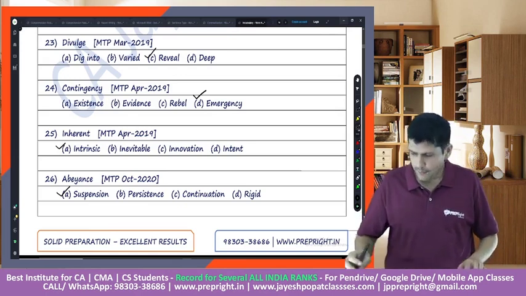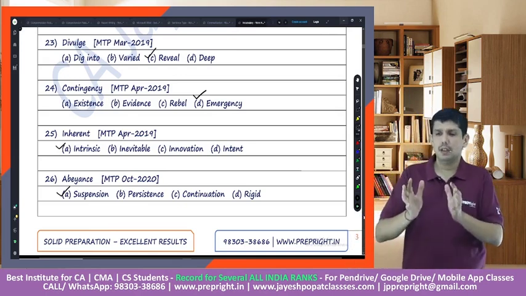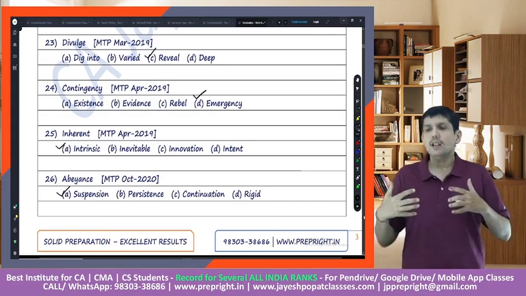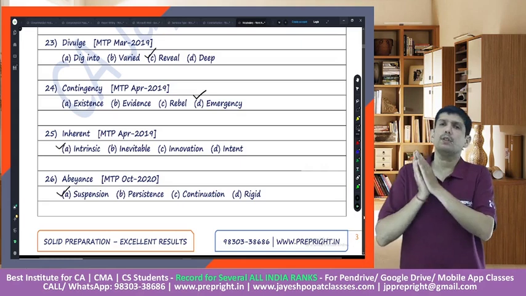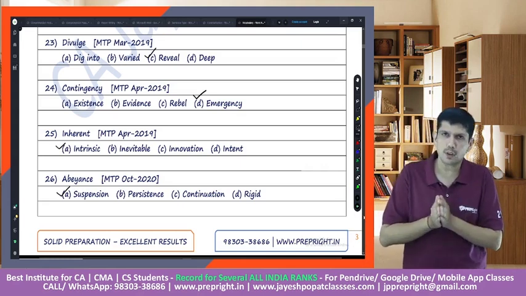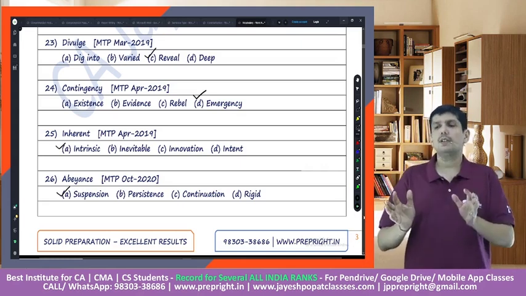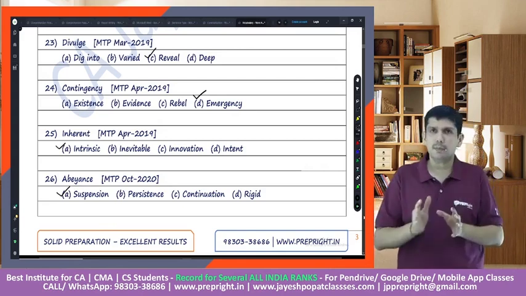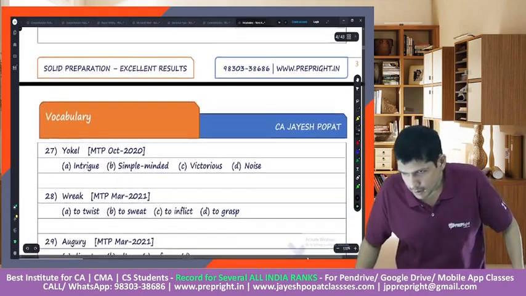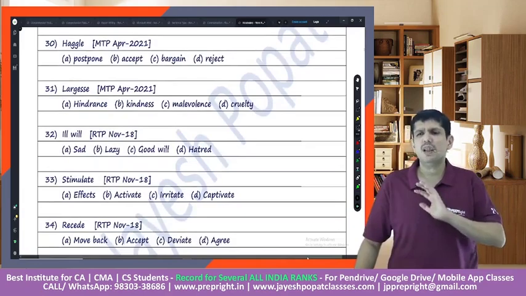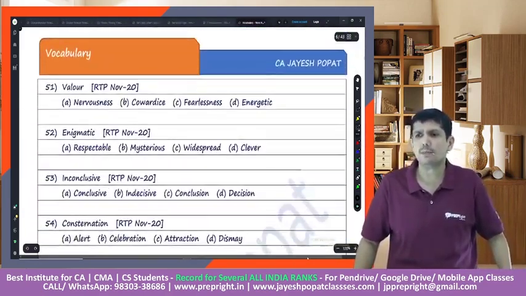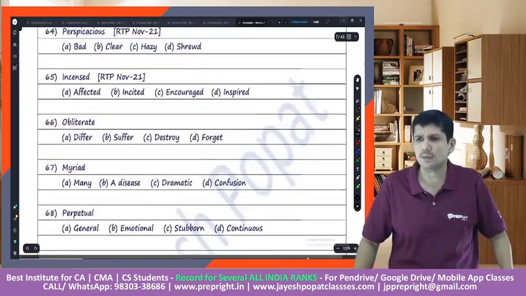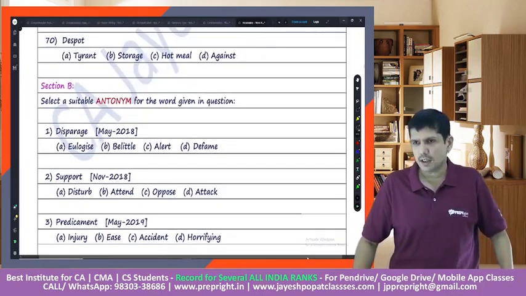Right. So see, by this we have done some examples where we see what is being expected out of us. See, there can be n number of questions which we could keep solving, right? So for this particular exercise, for synonyms, we'll keep it till here, right? In the material, I have given you enough, right? I have given you more than enough to practice, right? All the RTPs, all the MTPs, institute material, everything is covered.